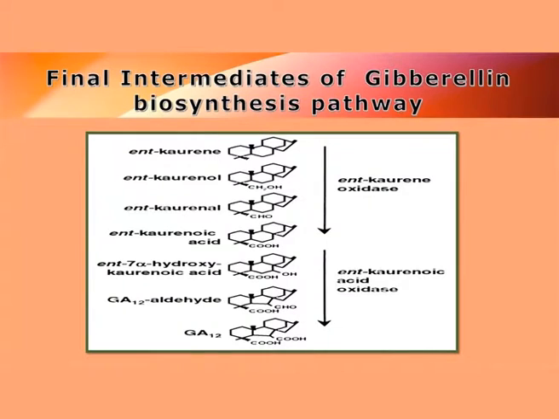So the primary compound in the production of gibberellin in algae seems to be kaurene, and the different enantiomers of kaurene will involve the enzyme kaurene oxidase and also the kaurenoic acid oxidase, which will ultimately produce GA12, and once the GA12 is produced, the different other gibberellins are produced in green algae.